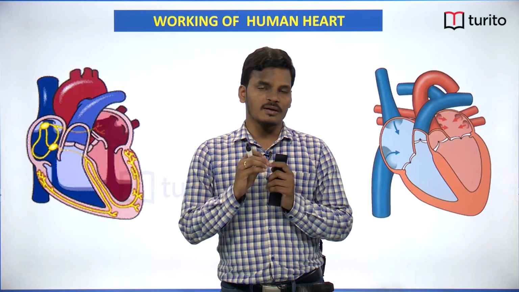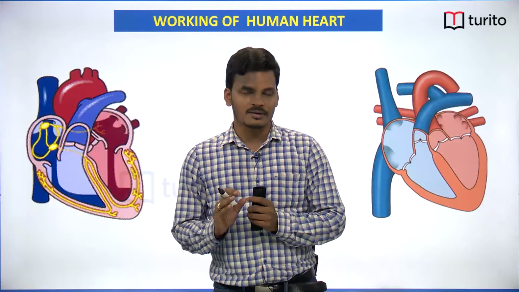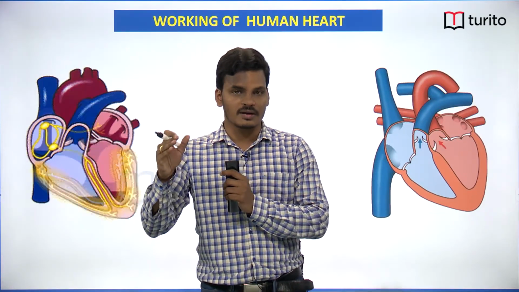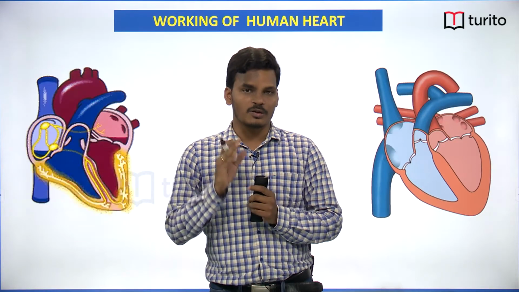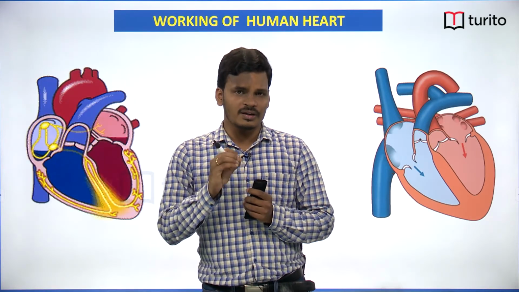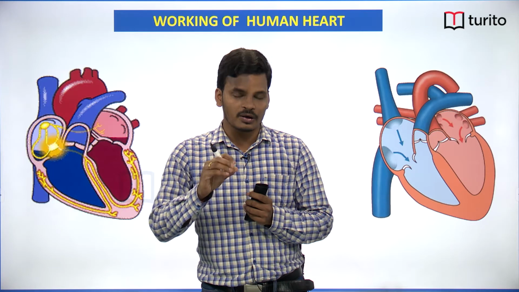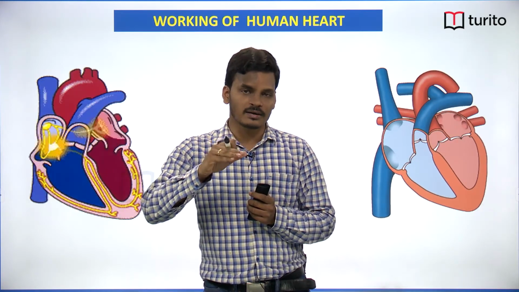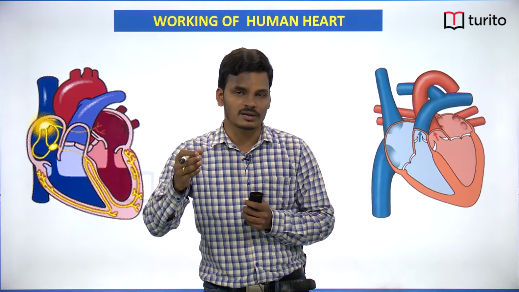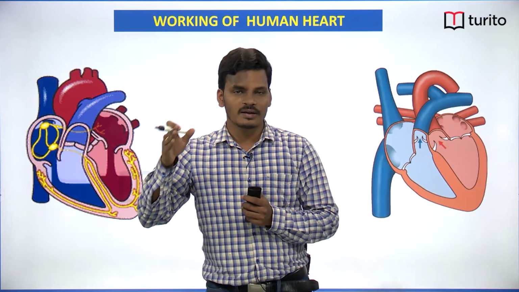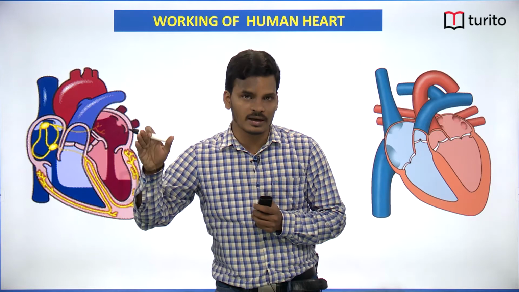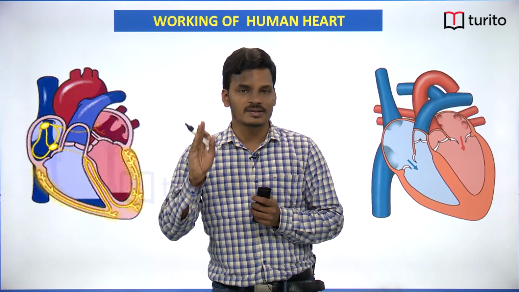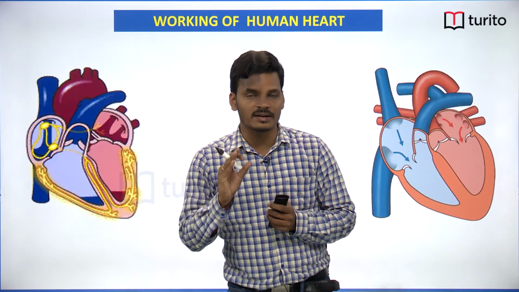When you see the different organs present in a human body, there is only one organ which is working continuously from the first day of its beginning, that is nothing but the human heart. The human heart is the very first organ to be developed during embryonic development. In fact, it starts functioning within the first month. From there onwards, it works continuously throughout life, and it will take rest only once, and that resting condition is a permanent resting condition.